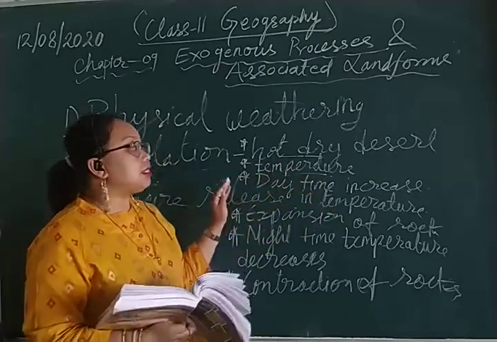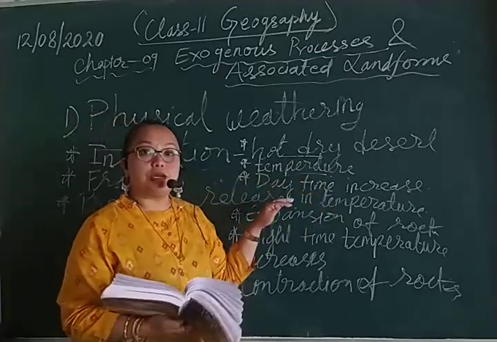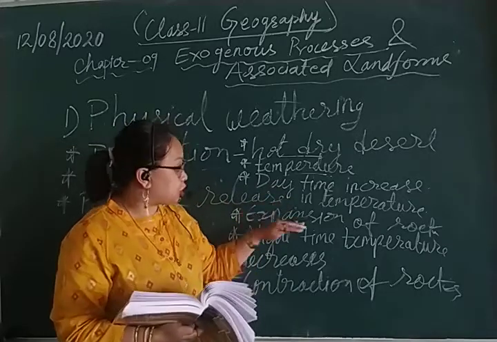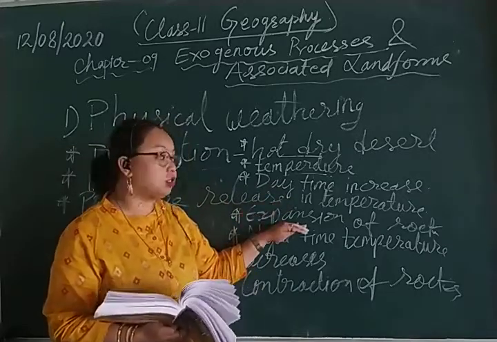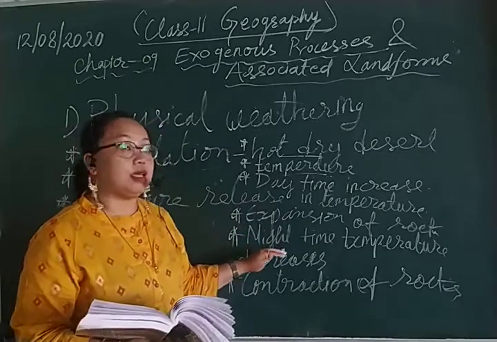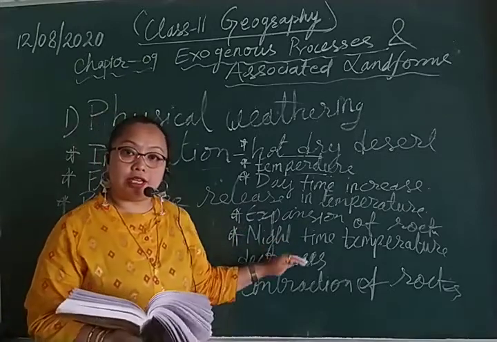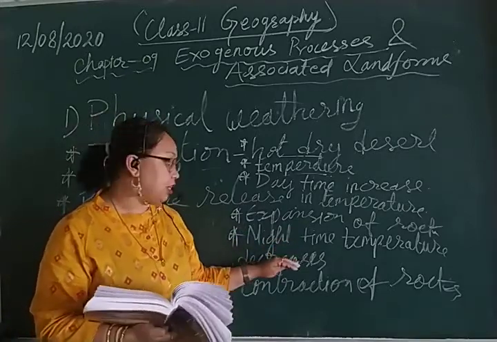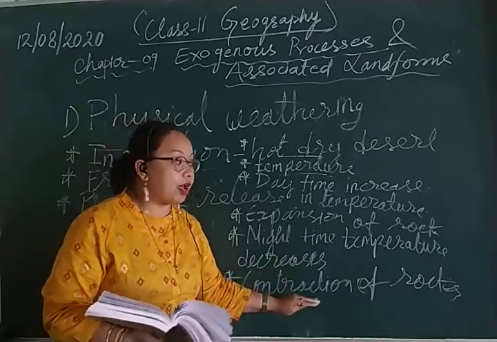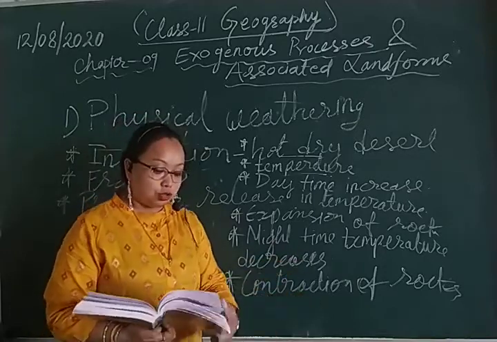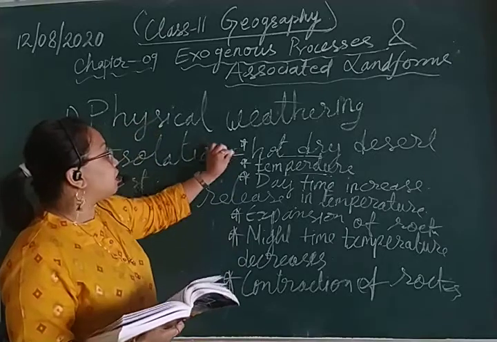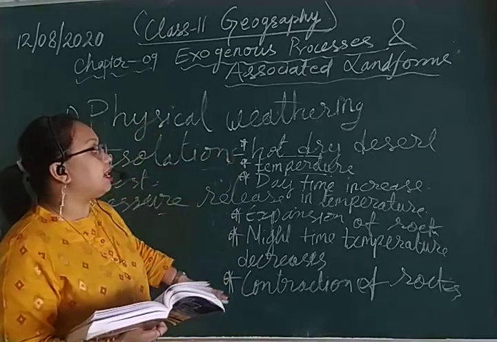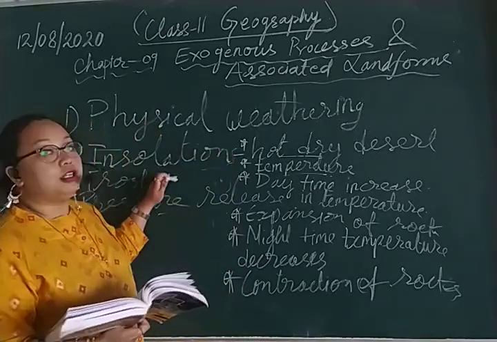In the daytime when the temperature increases, you see the expansion of the rocks. At night the temperature decreases close to the freezing point, and you see the contraction of rocks. These are the characteristics of insolation.